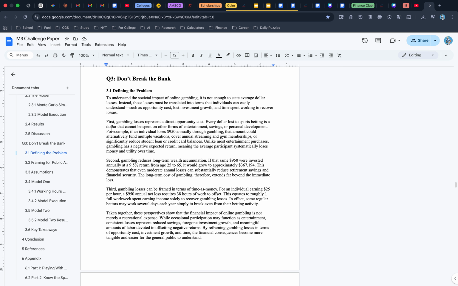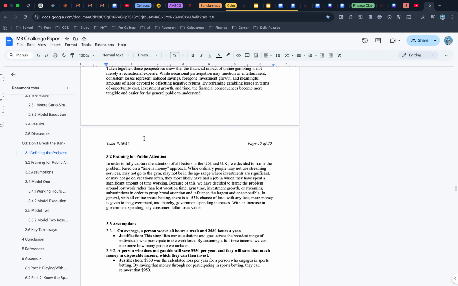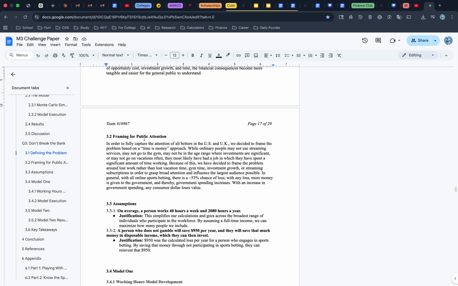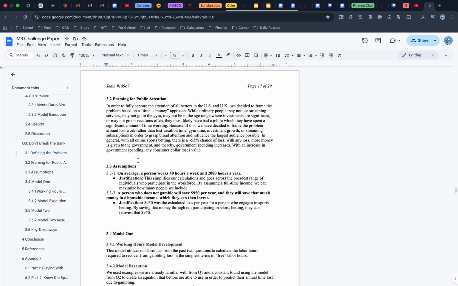Question 3 was a lot of like, so what? Because we lose $950 annually through gambling, how does this $950 affect a lot of other things? Because obviously $950 is a lot of money, but with the time value of money, this can be a lot more. So what we decided to do here was take two assumptions, that they work 40 hours a week and 2,080 hours a year. This is just the average work year.